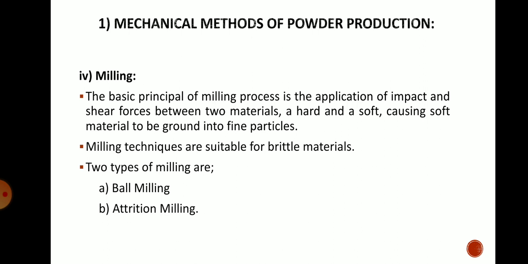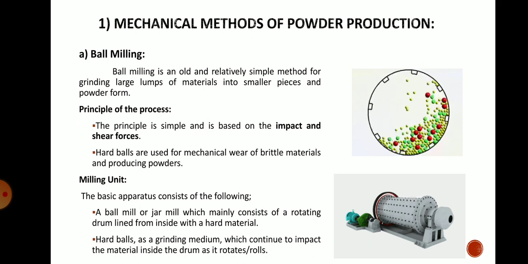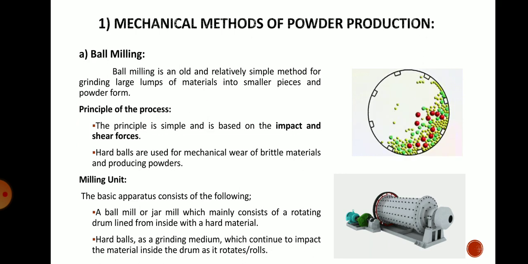Two types of milling processes are there. First is ball milling and second is attrition milling. Ball milling is an important process which is generally asked many times in exams. It is a mechanical method of production of powder. Ball milling is an old, relatively simple method for grinding large lumps of material into smaller pieces and powder form.